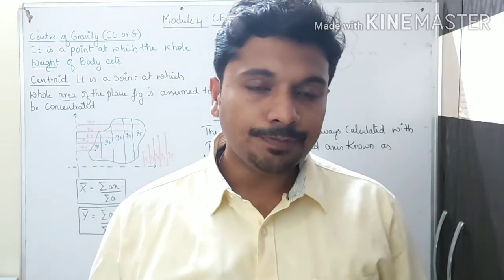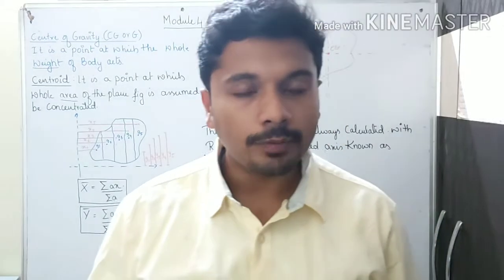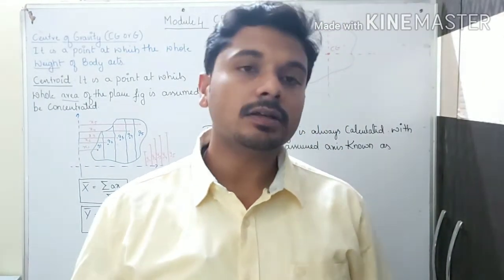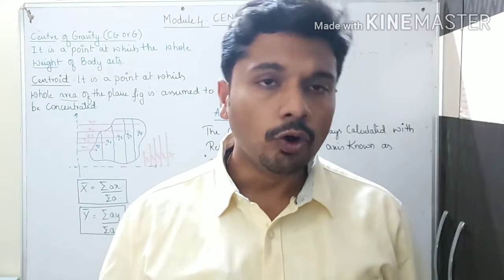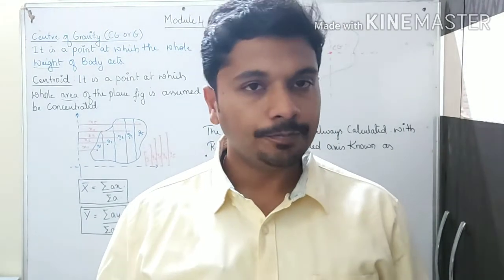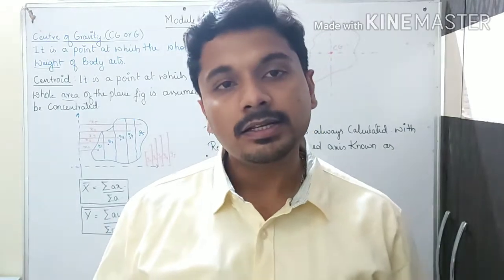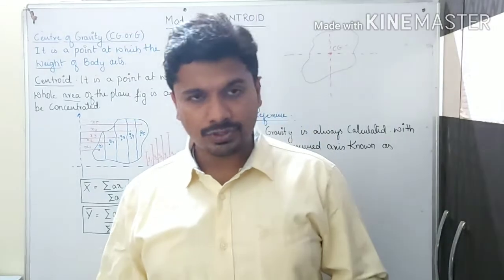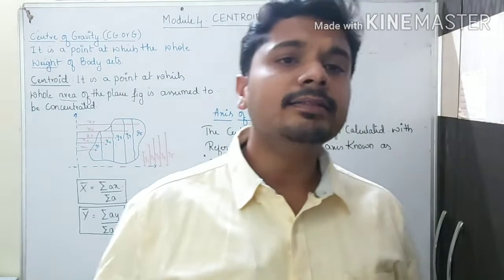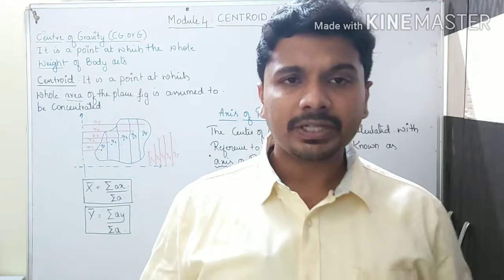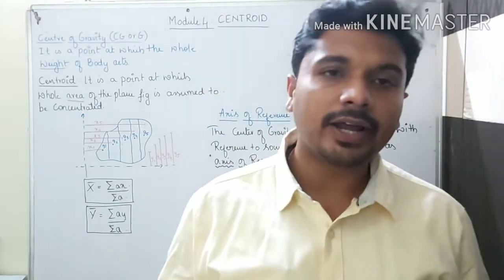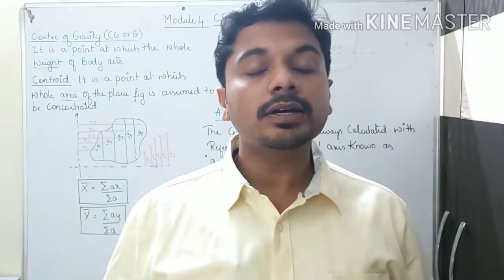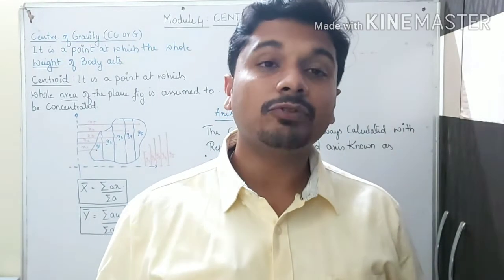So in this session, we will be starting with module 4, that is the center of gravity, or we can also say it as the centroid. It is the BTU fourth module for the first year, first sem and second sem. So what is there in this subject? What is there in this fourth module is basically the center of gravity and the centroid. So what is a centroid and what is a center of gravity?